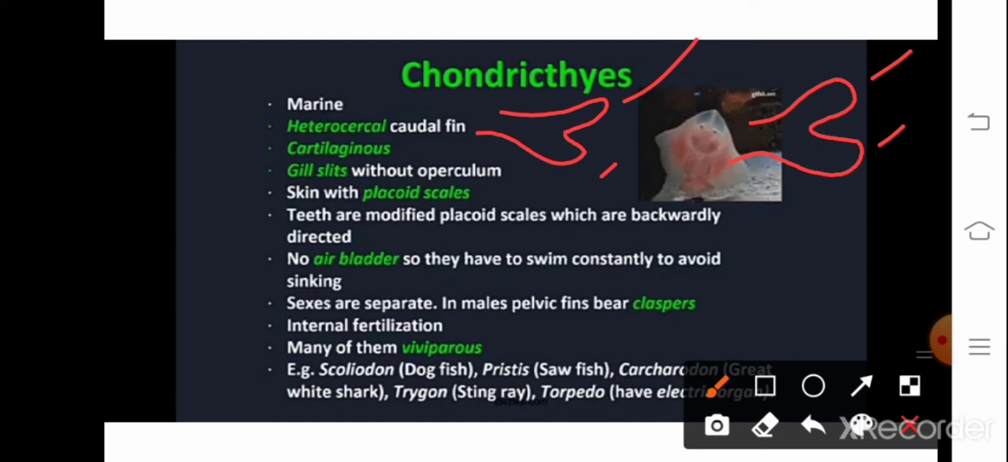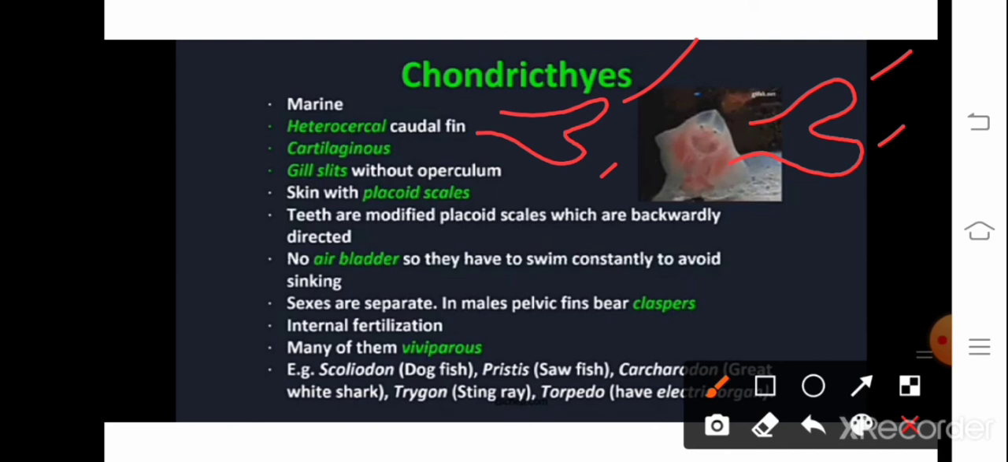So the skin is covered with scales. In a shark, usually when you see the fish, you find that there are no scales, but internal to the skin there are minute scales, and here placoid type of scales are usually present in chondrichthyes. Okay, and next, teeth are modified placoid scales which are backwardly directed, means the scales present on the skin are backwardly directed, not forwardly directed. Clear?